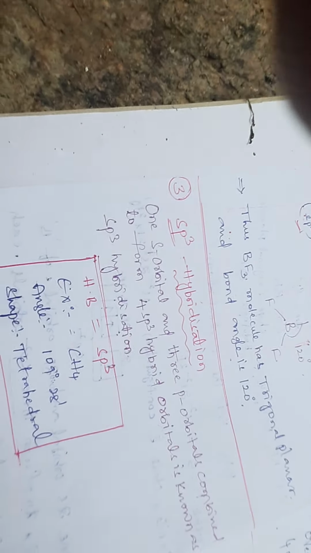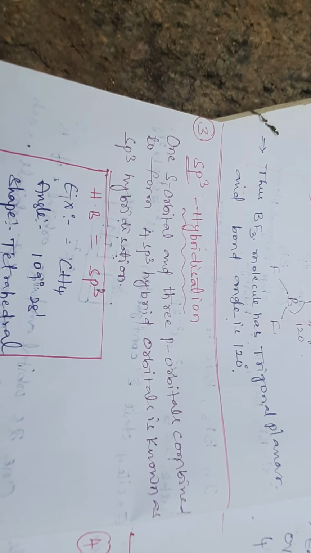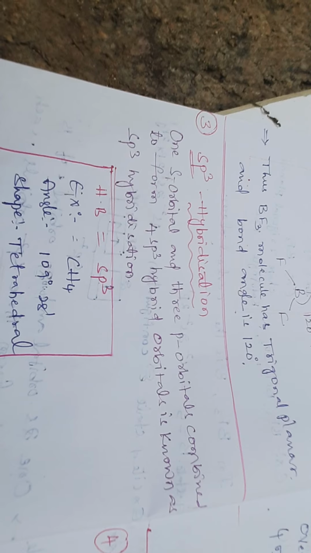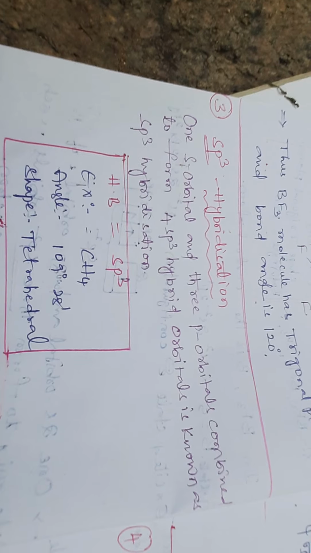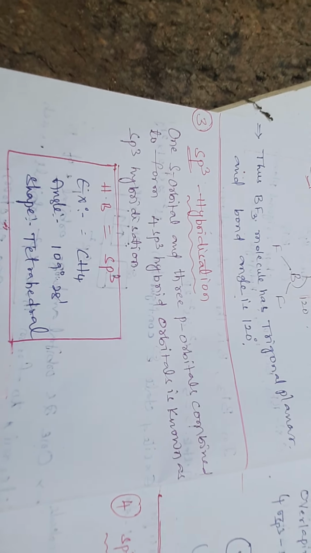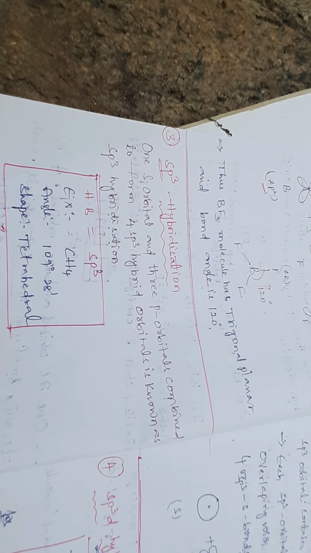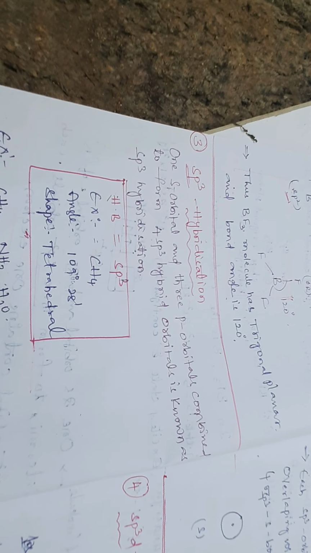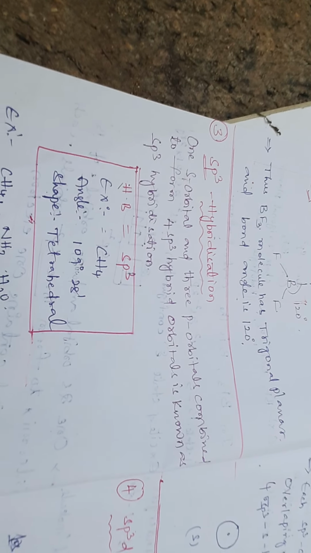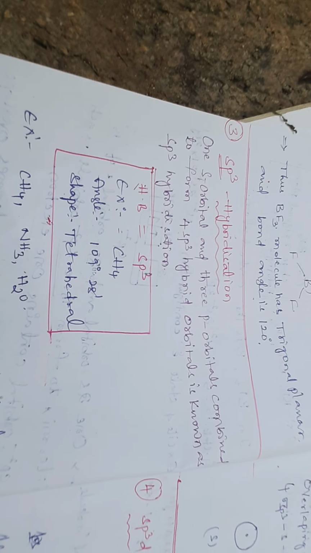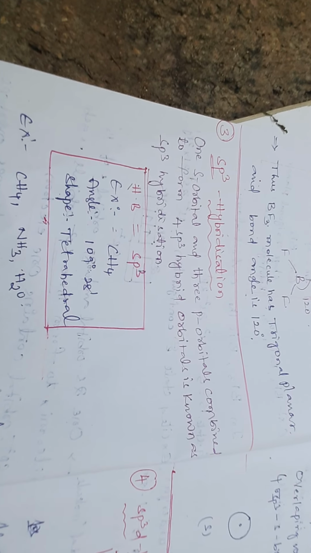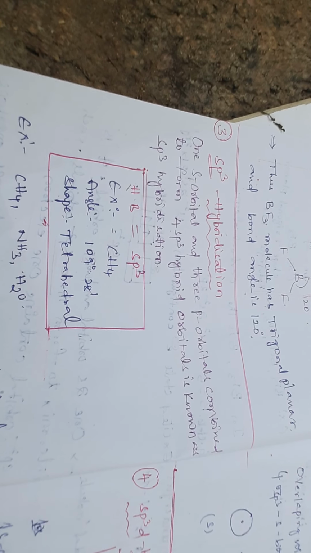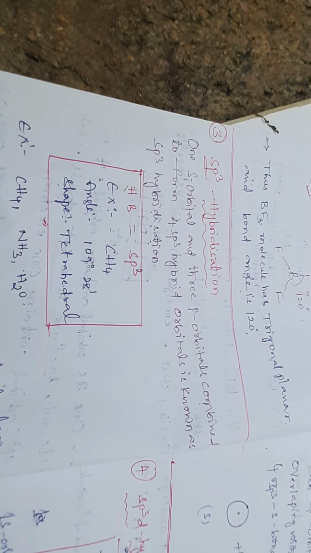So let us take another intermixing of s orbital and p orbital. The last one is the sp3 hybridization. What is sp3 hybridization? 1 s orbital and 3 p orbitals combine to form 4 sp3 hybrid orbitals, known as sp3 hybridization. With sp3 hybridization there is no lone pair of electrons, and you must remember the bond angle and shape of the molecule in the following table. For sp3 hybridization the molecule is CH4, methane. When there are no lone pairs, the bond angle is 109 degrees 28 minutes, and the shape of the molecule is tetrahedral.